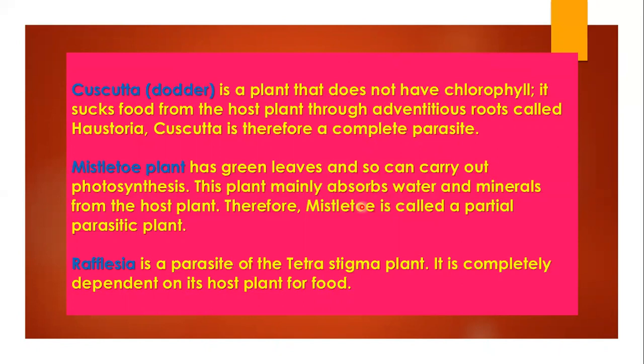So cuscuta is a complete parasitic plant. Another one is mistletoe. In mistletoe, there are green leaves. Because they have green leaves, they can carry out the process of photosynthesis. That means they are not completely dependent on the host plant for their nutrients. So they are partial parasitic plants. Got it? They grow on the branches of the plant and mainly absorb water and minerals from the host plant. So this is the partial parasitic.